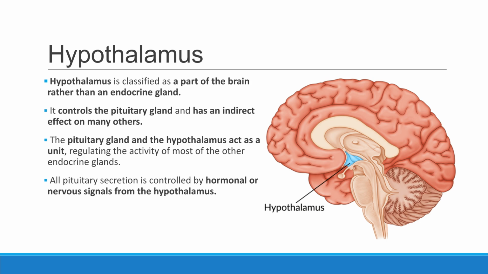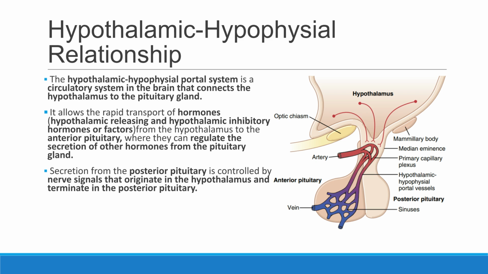The hypothalamus is classified as part of the brain, not an endocrine gland, but it controls the pituitary gland, indirectly affecting many other glands. The pituitary gland and hypothalamus act as a unit to regulate most endocrine activity. The hypothalamic-hypophyseal portal system connects the hypothalamus to the anterior pituitary, allowing rapid transport of releasing and inhibitory hormones to regulate secretion. Nerve signals from the hypothalamus control posterior pituitary secretion.